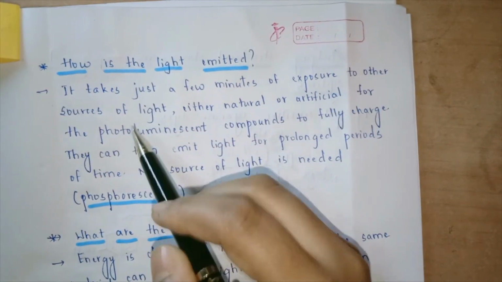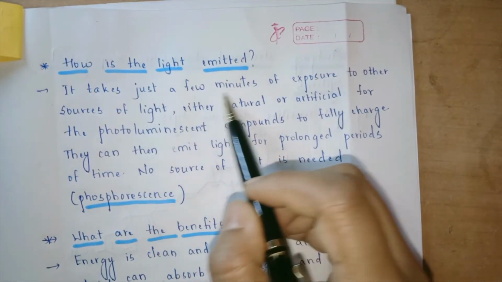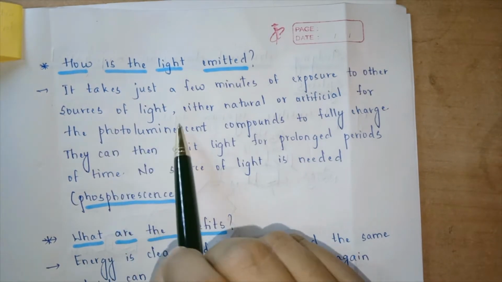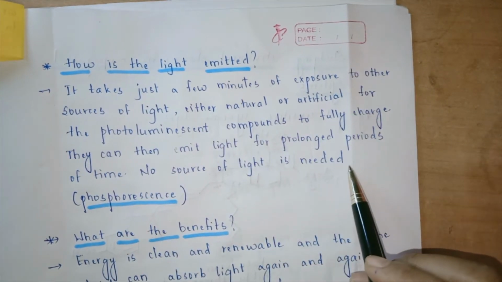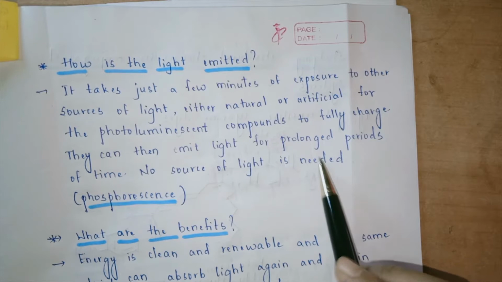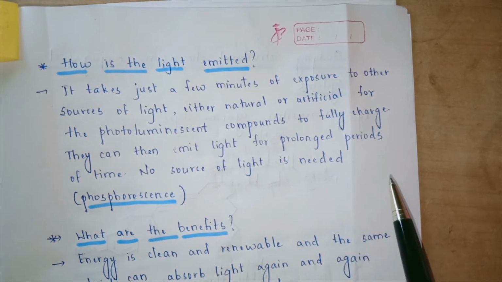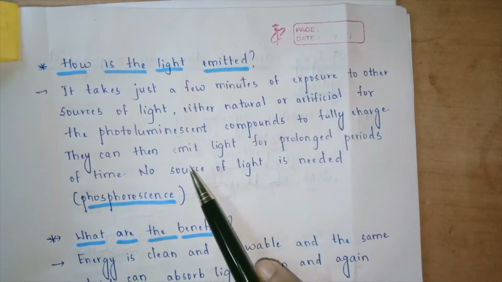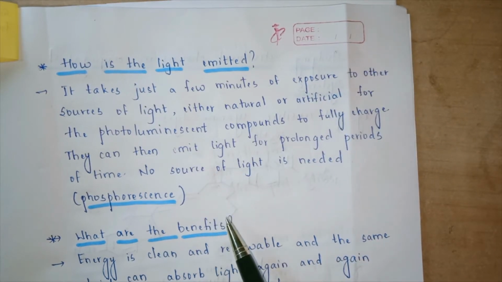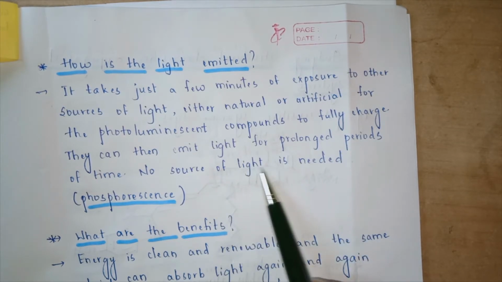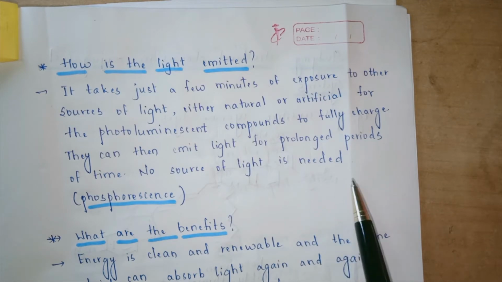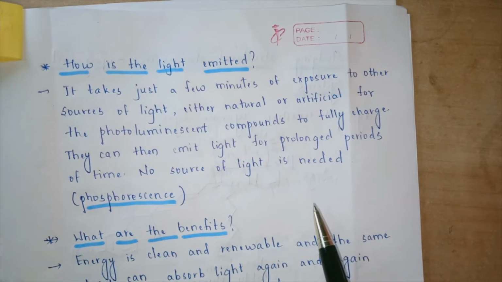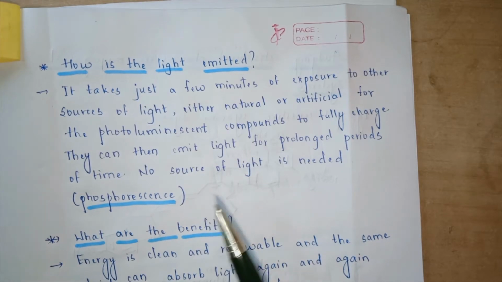So the next question would be to address, how is the light emitted? It takes just a few minutes of exposure to other sources of light, which can be natural light or artificial light. This light is taken up by photoluminescent compounds, for example zinc sulfide, to fully charge, and then they can go on emitting light for prolonged periods. This is called delayed fluorescence, or phosphorescence.